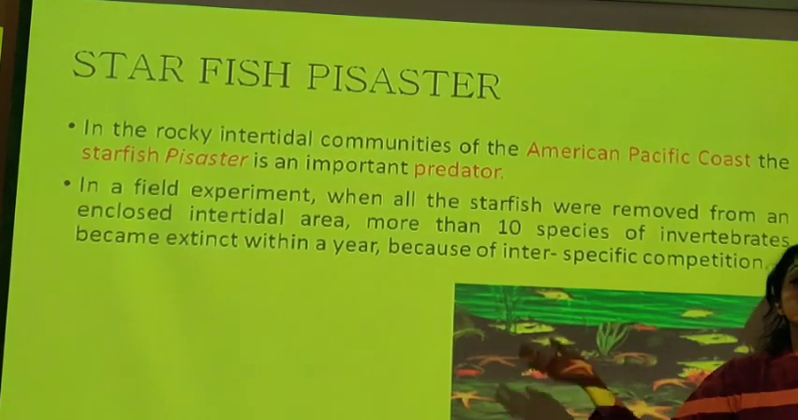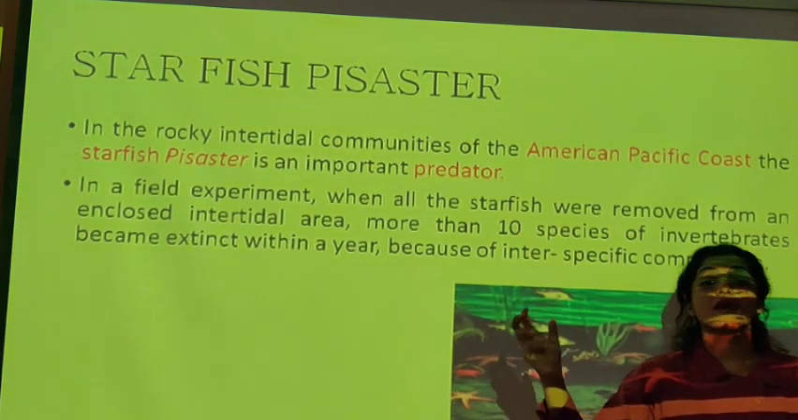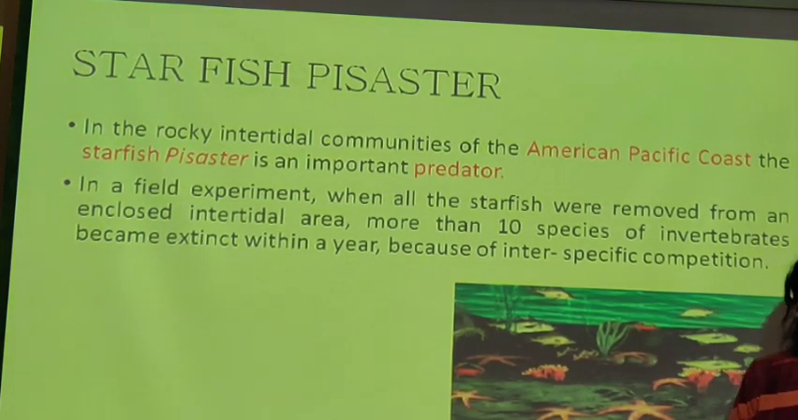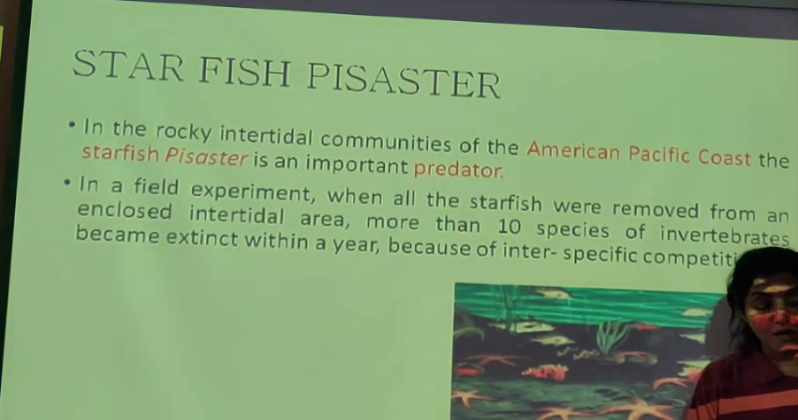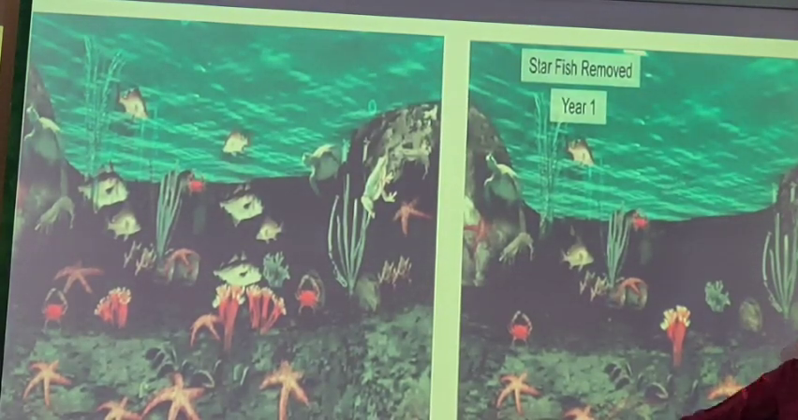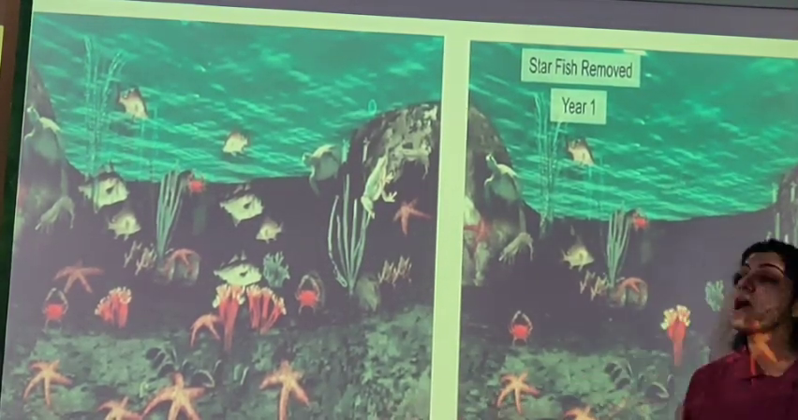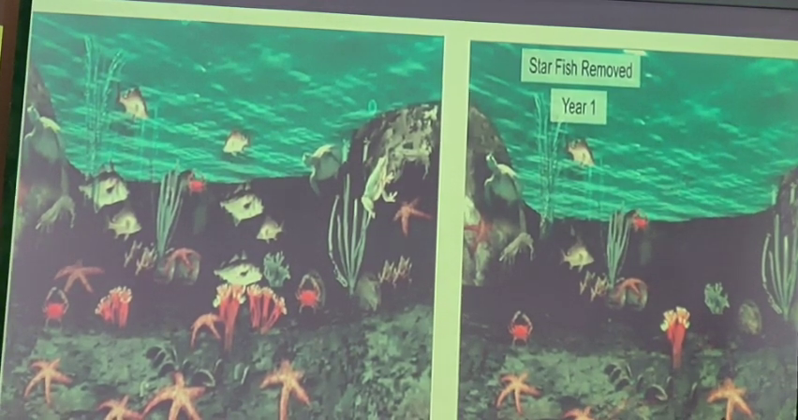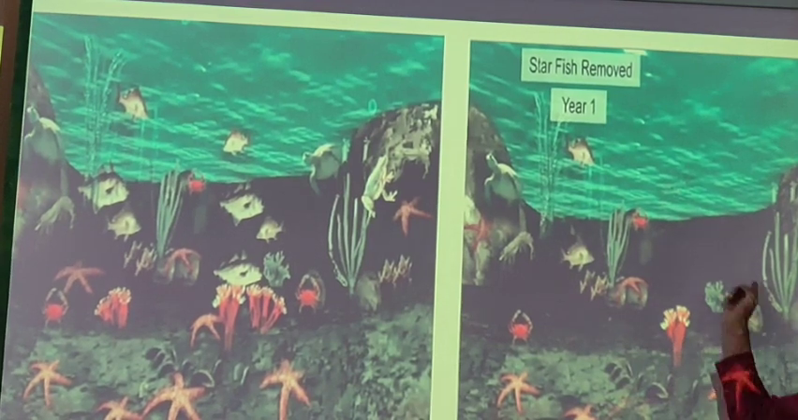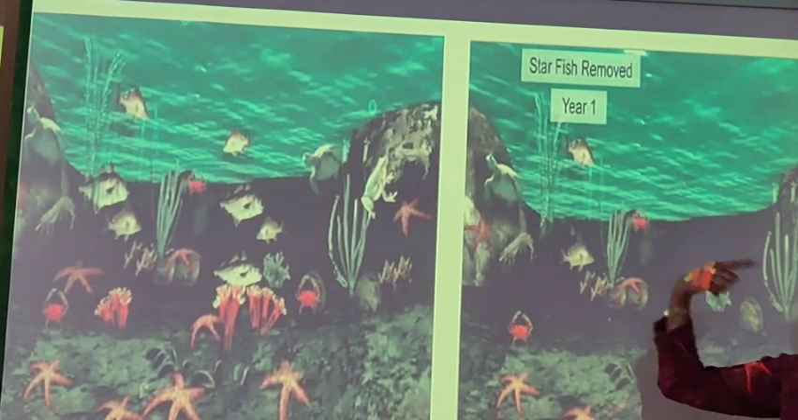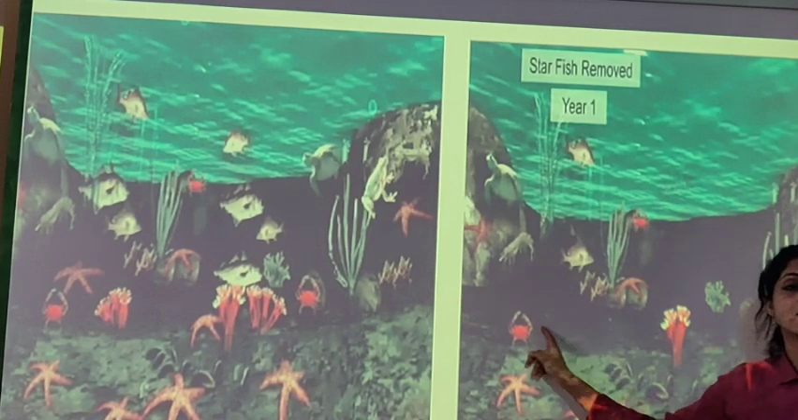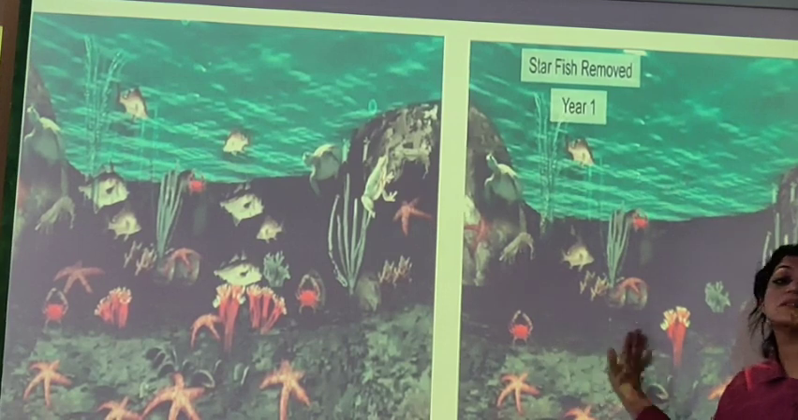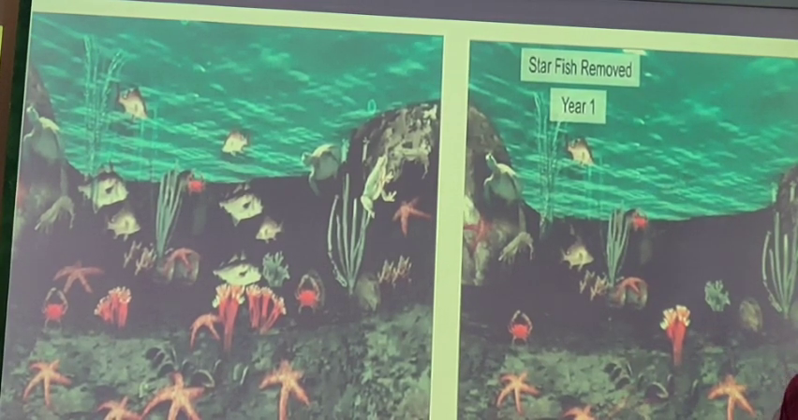Okay, interspecific competition, maintaining species with each other, maintaining biodiversity, the predator has a very important role. See, this was the scenario when the starfish was there, and this was the scenario 1 year back. Starfish was removed in the experiment, but the other invertebrates had also reduced. 2 to 3 years down the line, there were very few invertebrates because the starfish was not there, the predator was not there. This biodiversity will reduce completely.